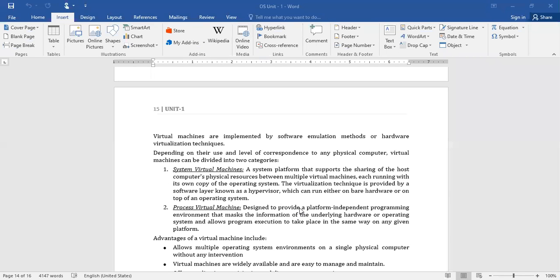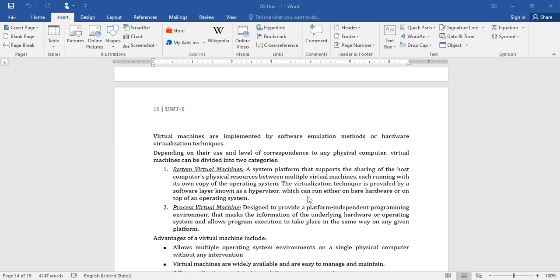This kind of virtualization is provided by a software layer known as a hypervisor. These all things are possible with the help of software, which can run either on bare hardware or on top of the operating system.